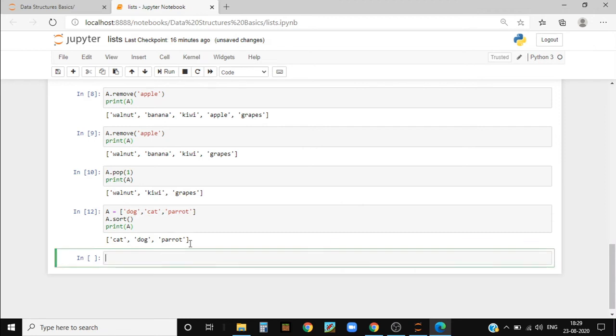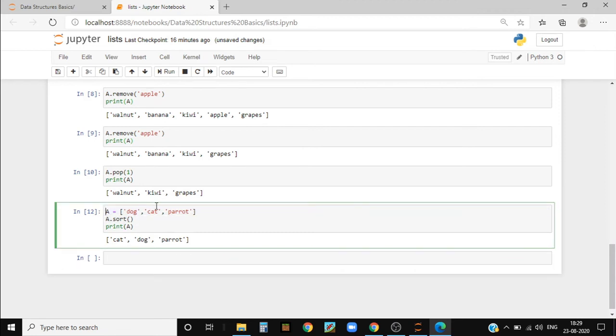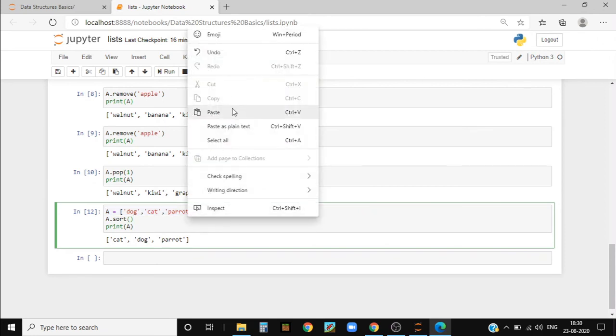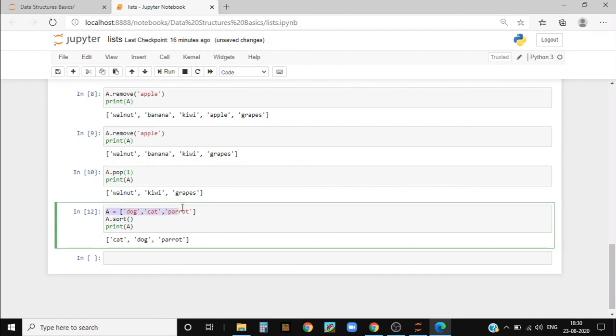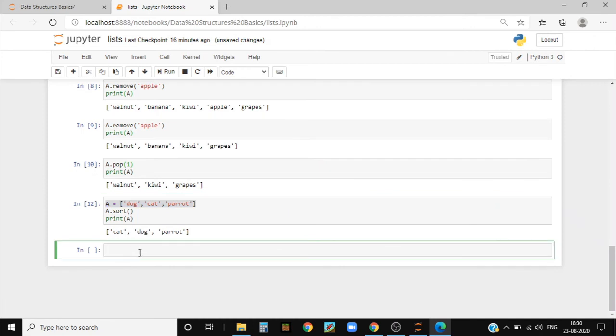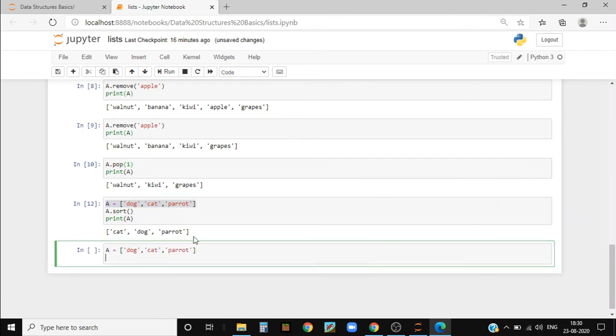Now if I want it printed in descending order, I'll copy paste the same thing. I'm quite lazy to do it again, so I'll copy paste it, and then I should write a dot sort, and inside of the brackets I just need to write reverse is equal to True.